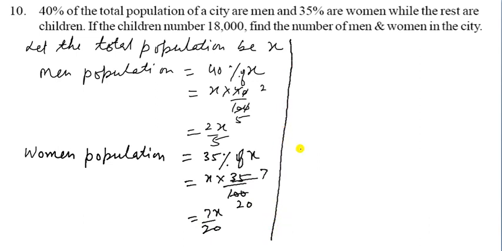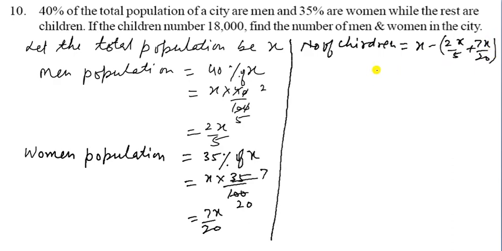So the rest. So number of children is equal to x minus 2x by 5 plus 7x by 20. So let us see what will happen.